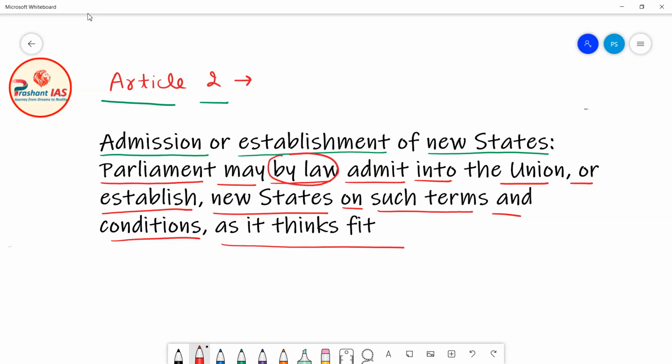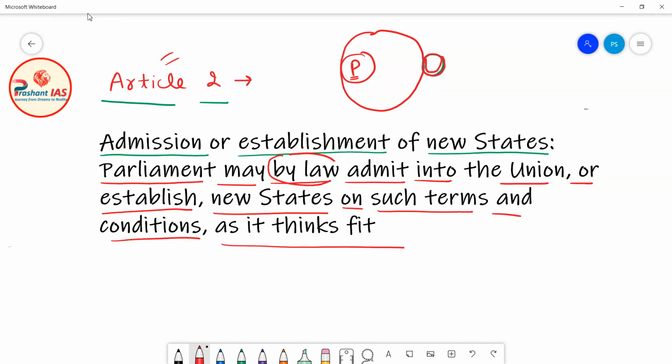Okay, now what does it mean? I will explain this with the help of one example. Let us suppose, friends, this red circle is India. Now let's suppose that this green circle is any other country, which is nearby India, or anywhere. Now Article 2 says that the Parliament of India has the power to admit this territory or this state into the Indian Union.